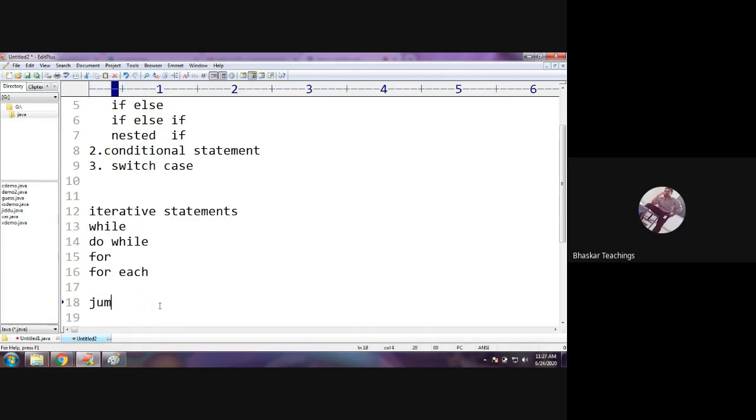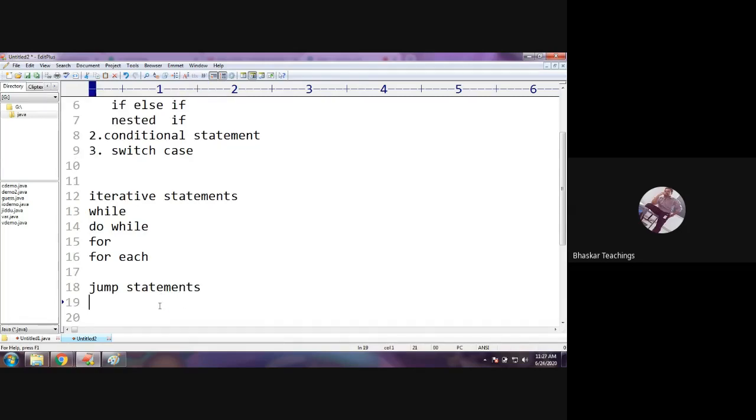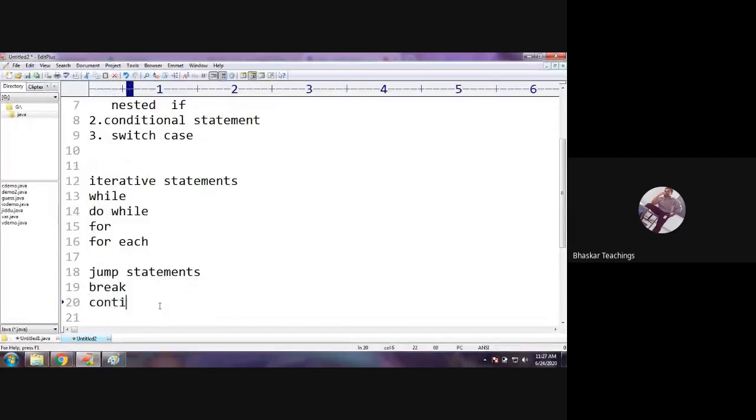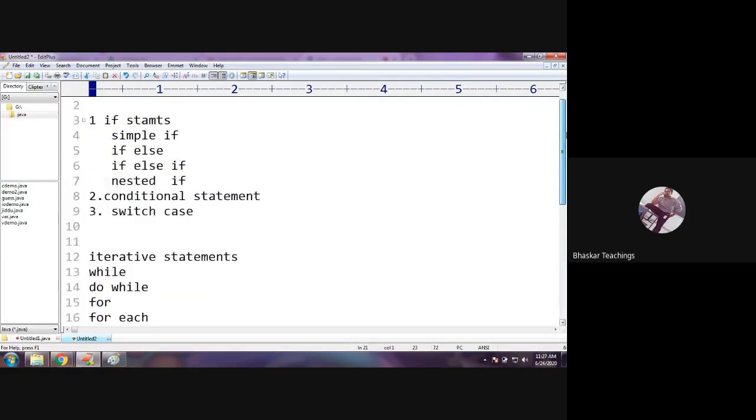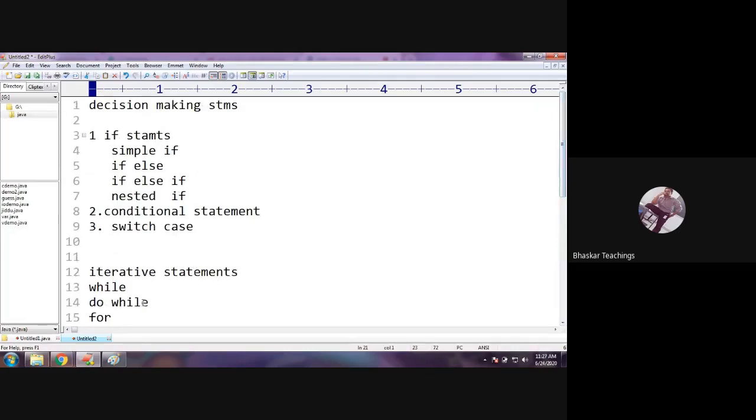And the last one, jump statements. Of course, common from C language: break, continue, and no goto, just the return statement. Break is used in loops and switch cases. Continue is used in loops. Return is used in which one? Guess. Where do we use return? Functions, yes, exactly, perfect. Functions. Okay, so now we shall start with the conditional statements, that is if statements.